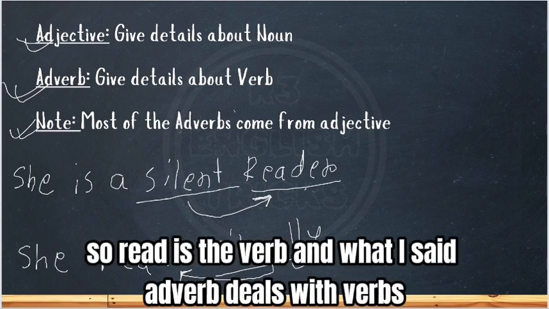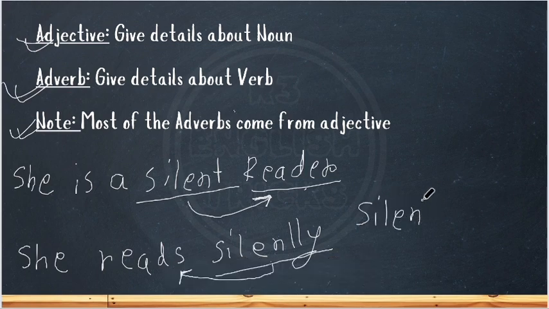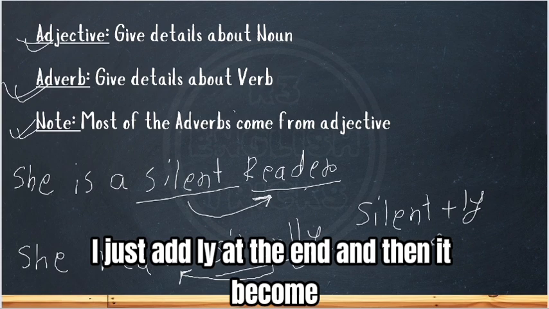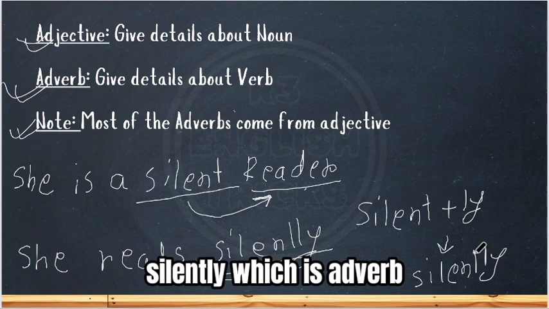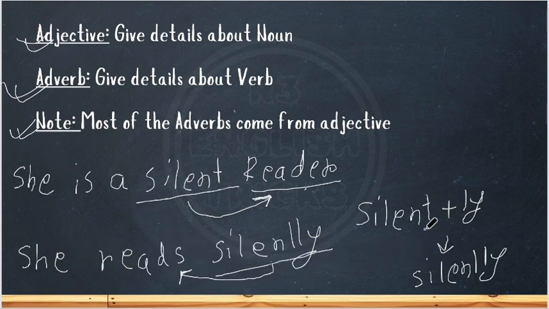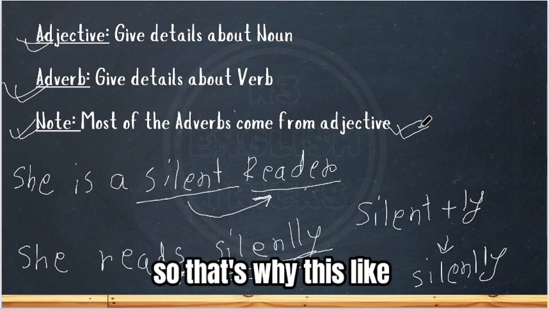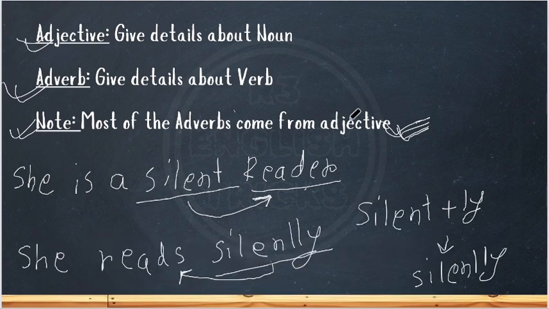Read is the verb, and as I said, adverbs deal with verbs. Look, from silent, I just add ly at the end, and it becomes silently, which is an adverb. So by modifying the adjective, I got a new adverb. That's why this line is written, that most adverbs come from adjectives. So that's the case.